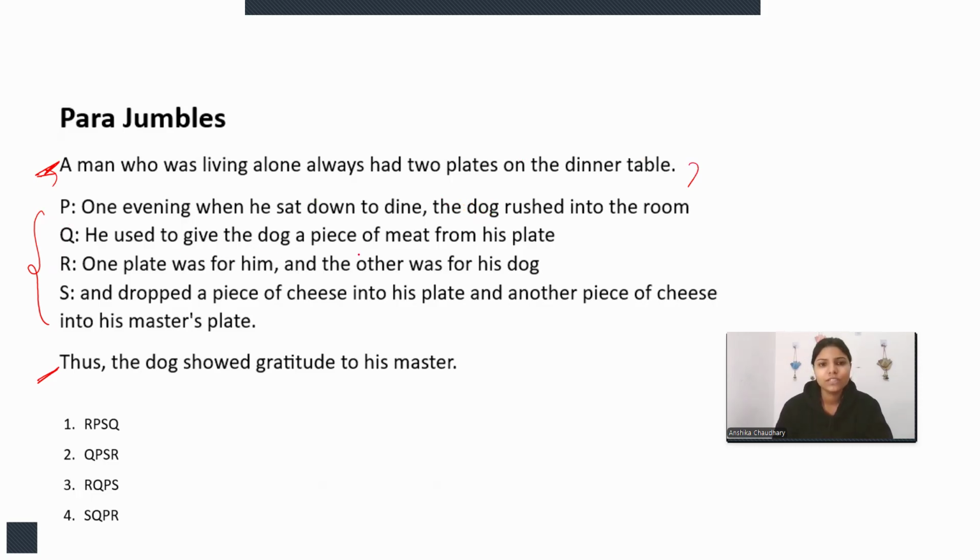Then he used to give the dog a piece of meat from his plate. Maybe it can be the second, but let's have a look further. One plate was for him and the other was for his dog. So it is directly connecting.